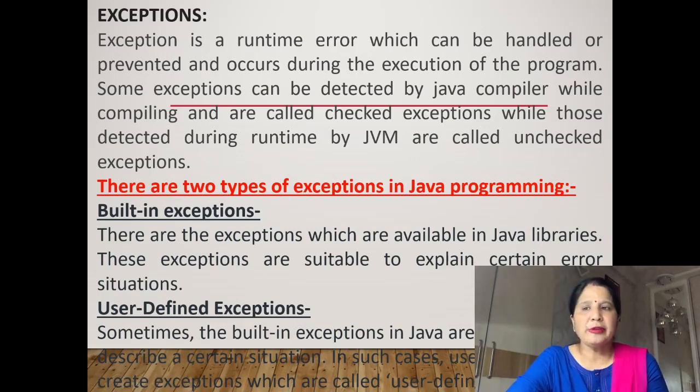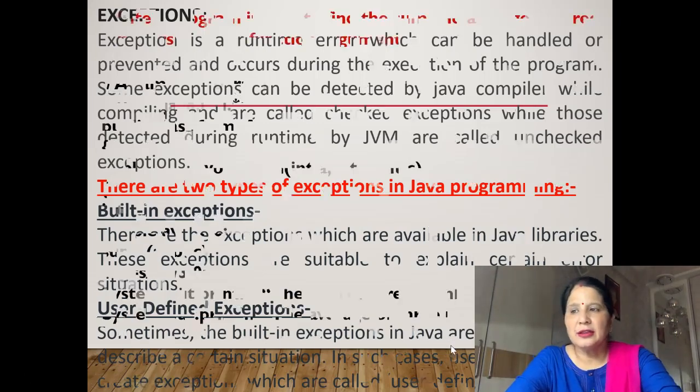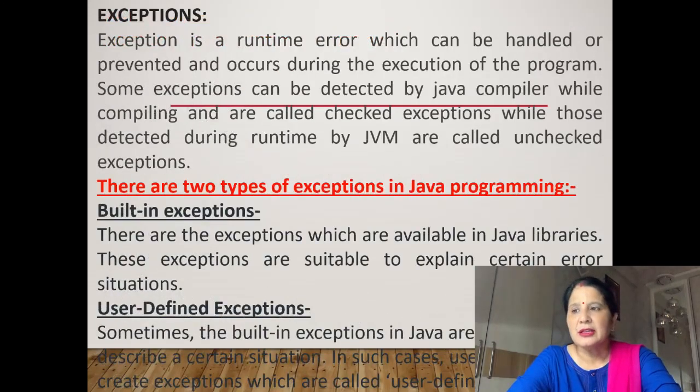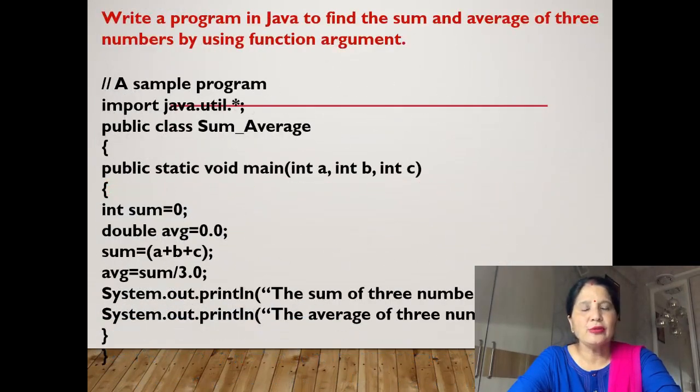There are two types of exceptions in Java programs. First is built-in exceptions. These are the exceptions which are available in Java libraries. These exceptions are suitable to explain certain error situations. Java libraries means java.io, java.util.Scanner, these are known as the Java libraries. So these are the built-in exceptions which are built into the computer.